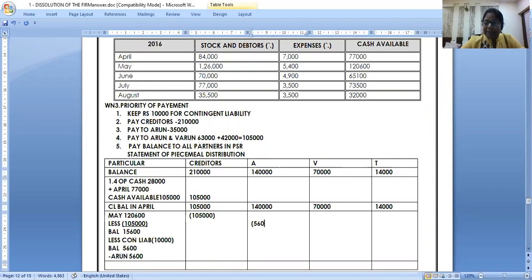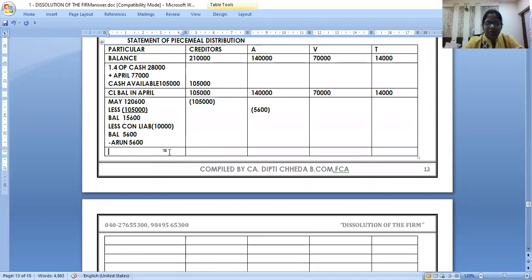Now, how much should I pay to the other partners? Nothing. Till I pay 35,000 to A, don't go to other partners. Balance now. This is the balance at May end, or you can just write balance for next month. Now creditors are nil, paid. How much is the balance for Arun? 134,400. And this one is 70,000 and the third partner is the same 40. Done.